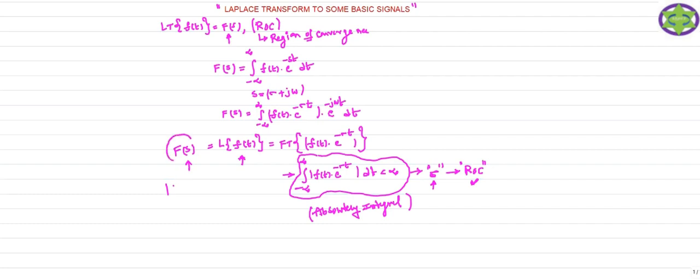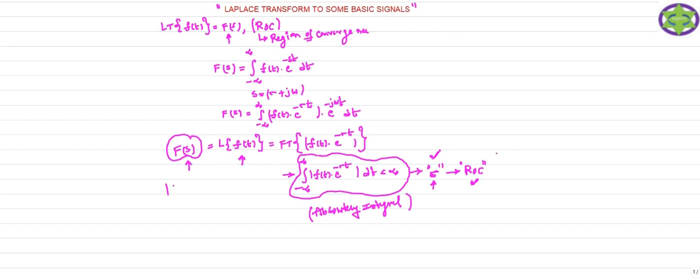So this F(s) is going to converge for the values of sigma, that means your F(s) is going to give a finite value for the values of sigma you choose. So that is your region of convergence.